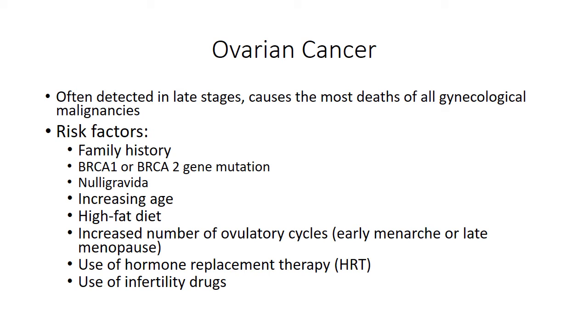Ovarian cancer is often detected in late stages. It causes the most deaths of all gynecological malignancies. Risk factors include a family history, BRCA1 or BRCA2 gene mutation, nulligravida, increasing age, high-fat diet, early menarche or late menopause, use of hormone replacement therapy, and use of infertility drugs. Risk reduction includes breastfeeding, multiple pregnancies, oral contraception use, and early age at first birth.